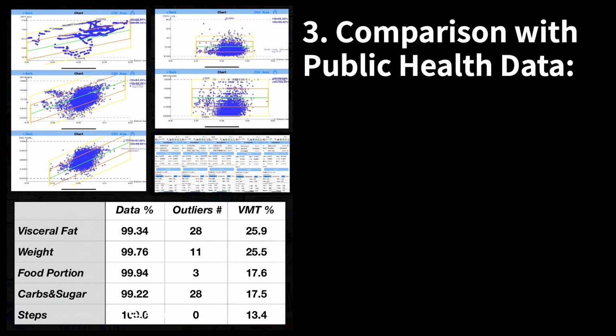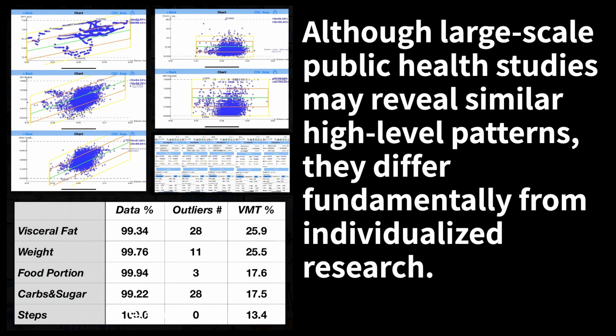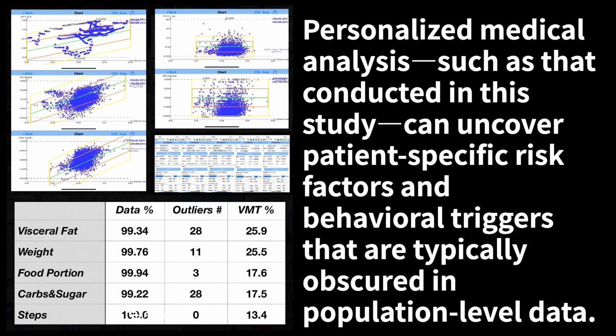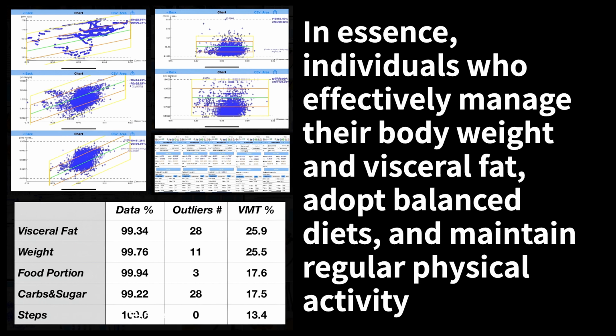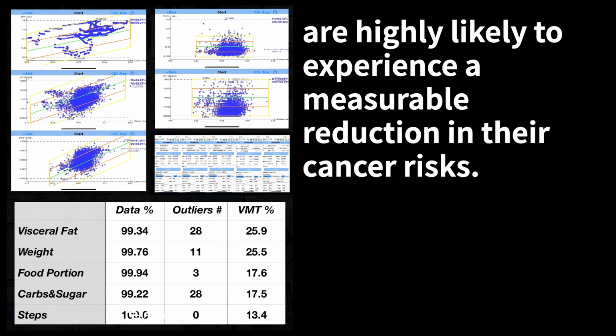3. Comparison with public health data. Although large-scale public health studies may reveal similar high-level patterns, they differ fundamentally from individualized research. Personalized medical analysis, such as that conducted in this study, can uncover patient-specific risk factors and behavioral triggers that are typically obscured in population-level data. In essence, individuals who effectively manage their body weight and visceral fat, adopt balanced diets, and maintain regular physical activity, are highly likely to experience a measurable reduction in their cancer risks.